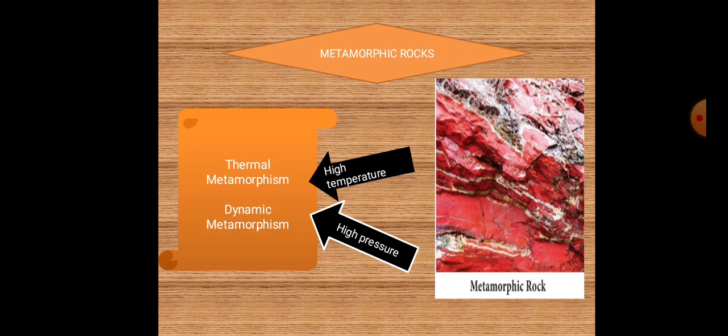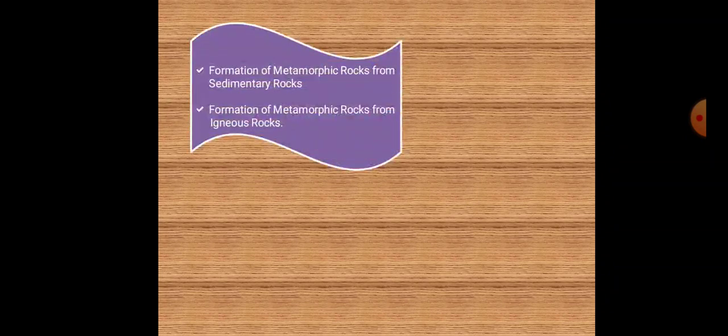Then we will see about the formation of metamorphic rocks. First, metamorphic rocks form from igneous rocks and sedimentary rocks. First we will see the igneous rocks, for example granite and basalt. I already learned that, isn't it, as examples. So granite changes into gneiss caused by dynamic metamorphism. Basalt changes into slate caused by thermal metamorphism.